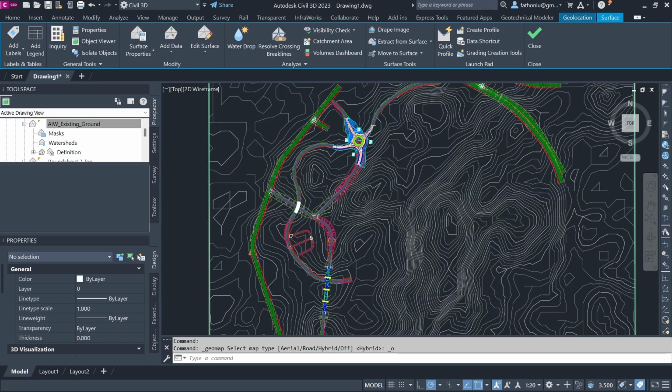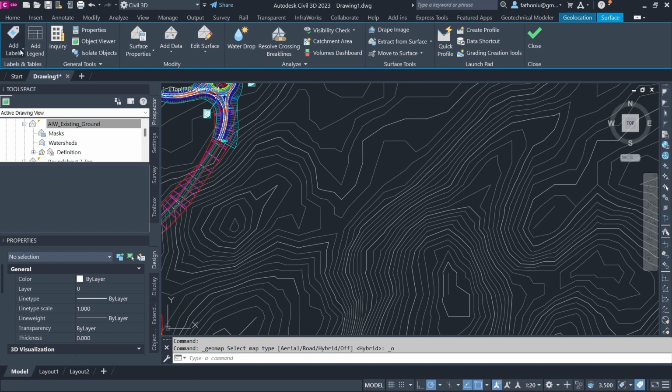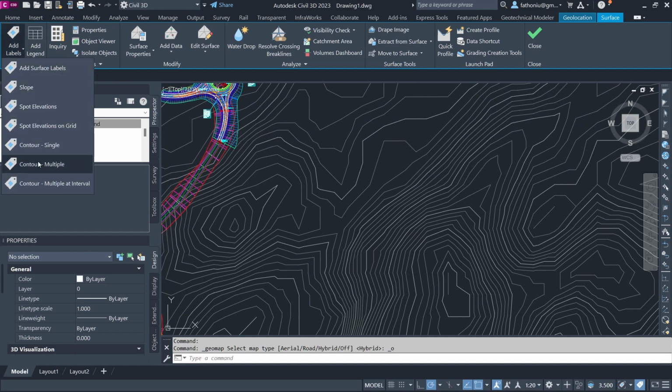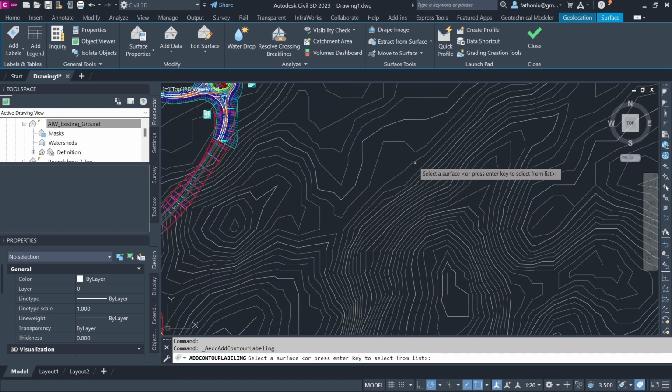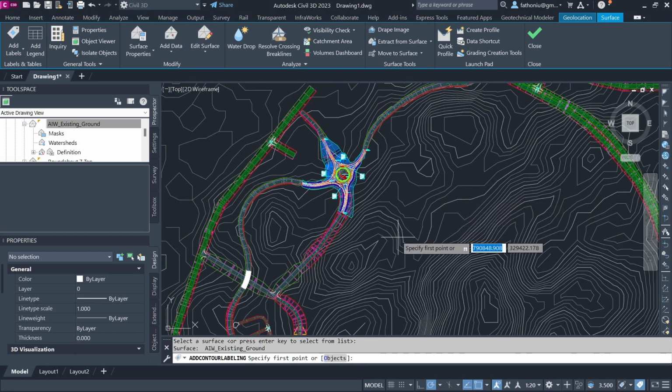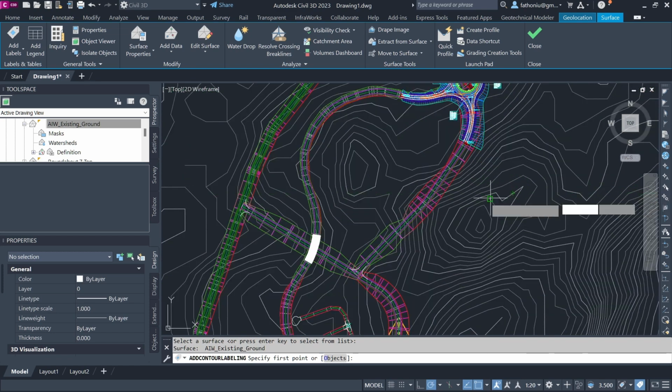So you can add the label of contour multiple. So you select the surface. So it's asking you select a surface or press enter. So if you press enter, there is a list of surfaces that you can select from there. So select this one, and then from where to where. Let's say I want to see the elevation from here to here. From this point, go down to this, click,